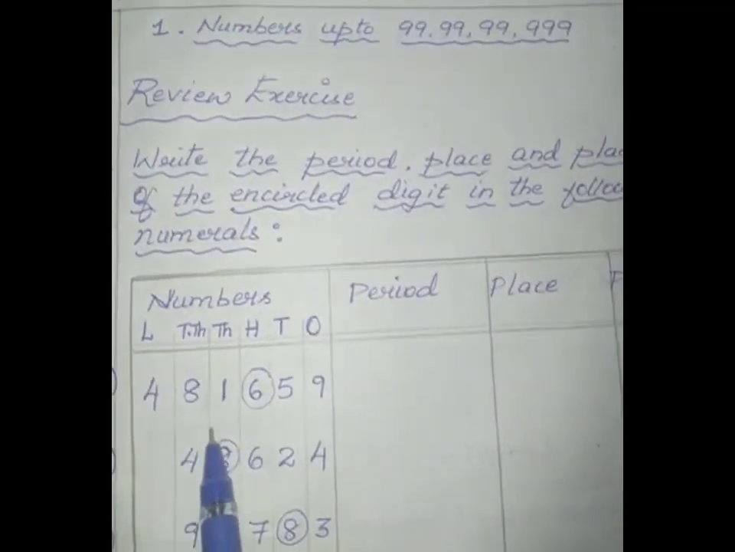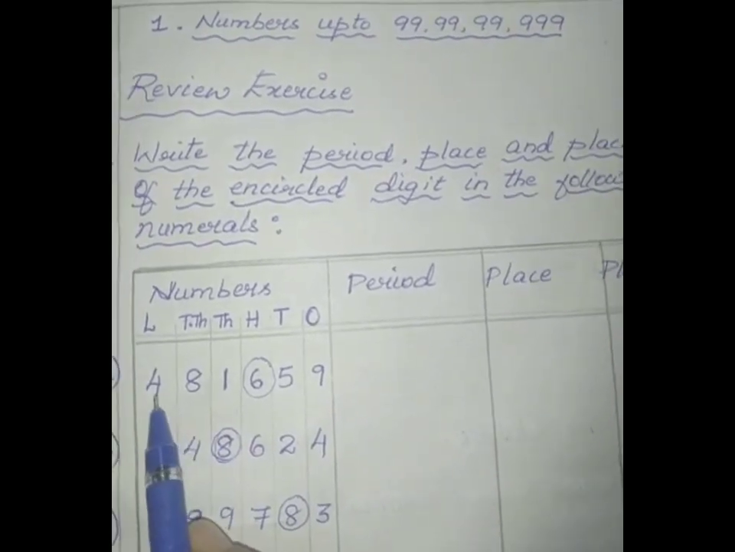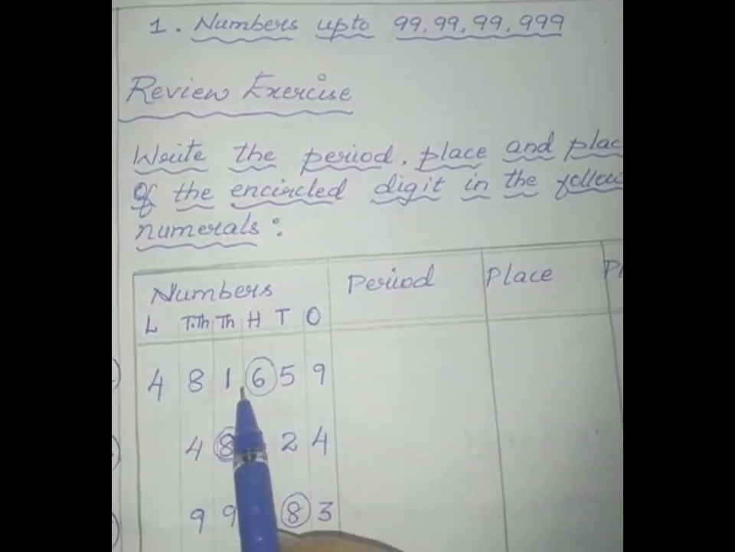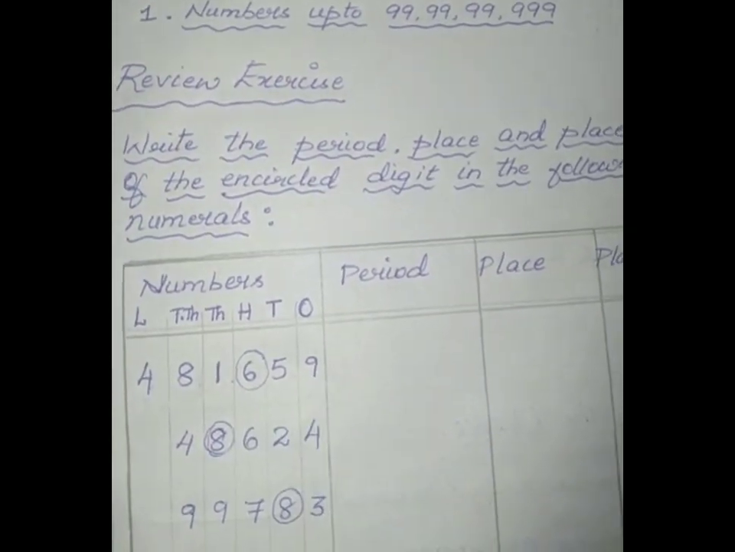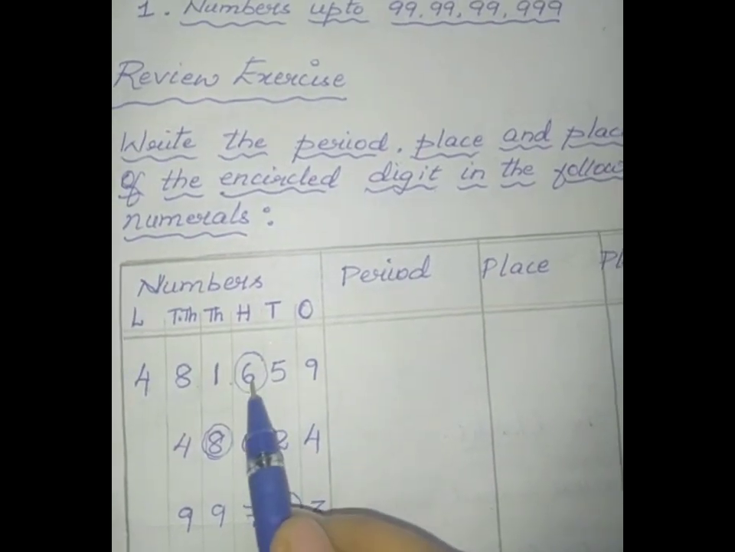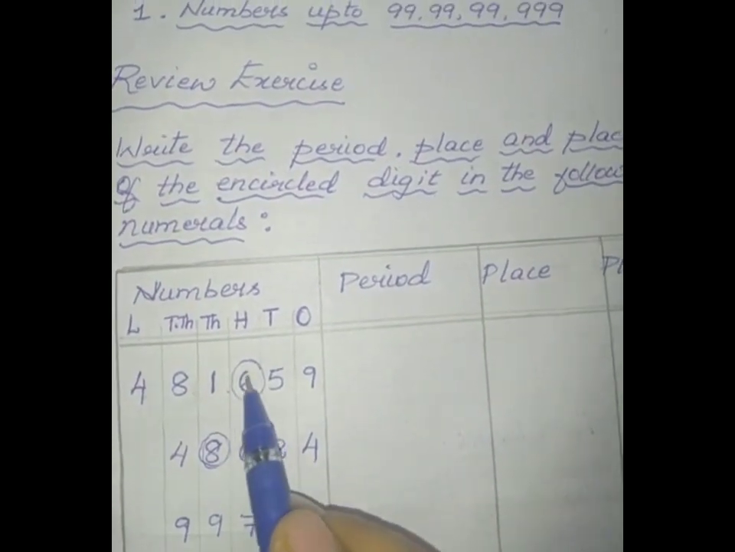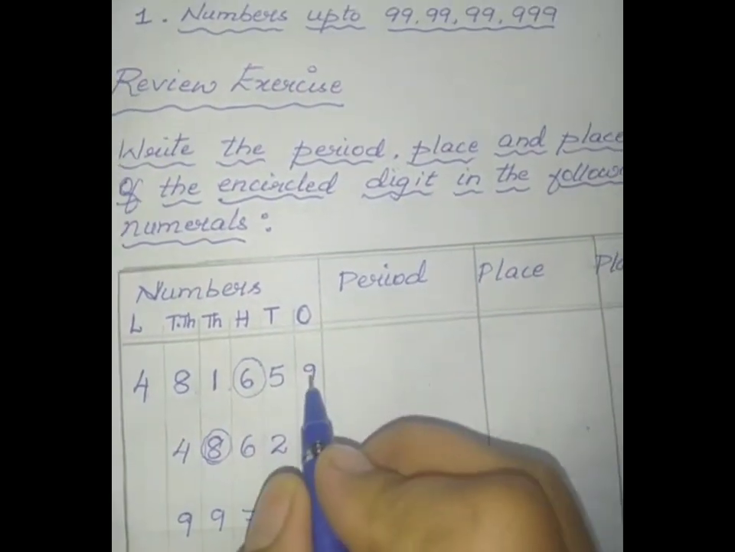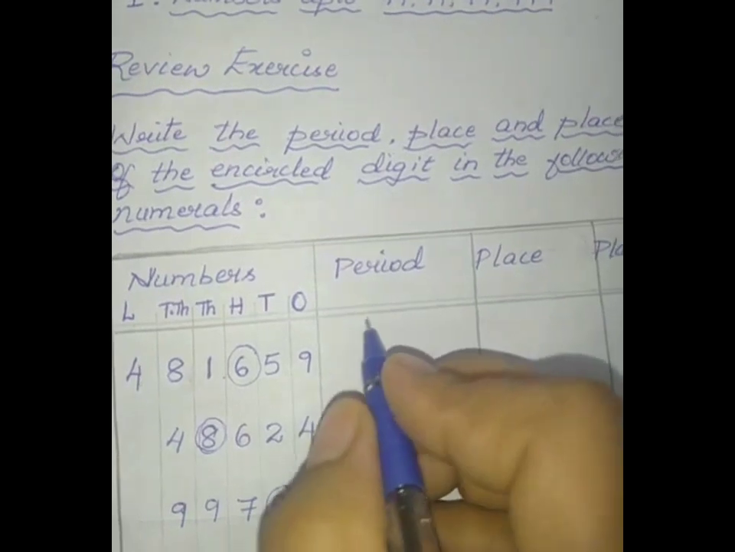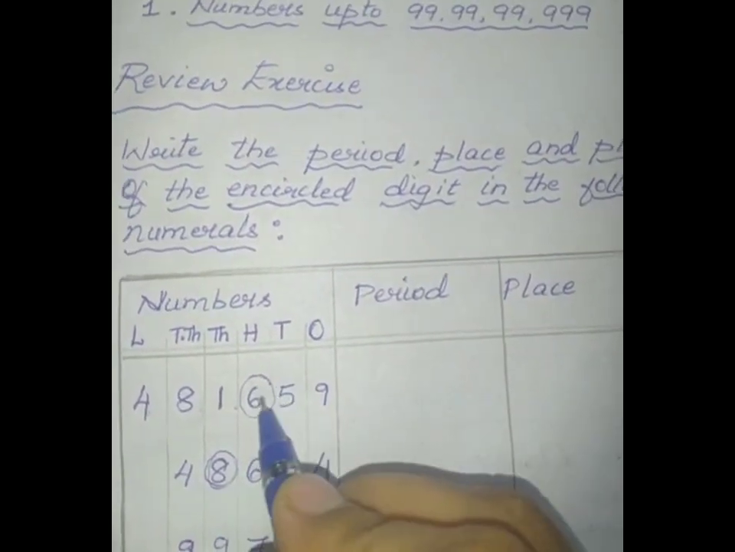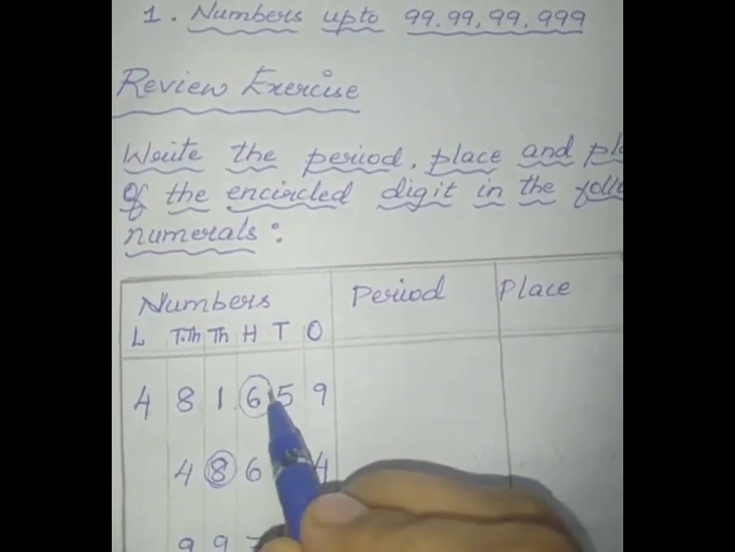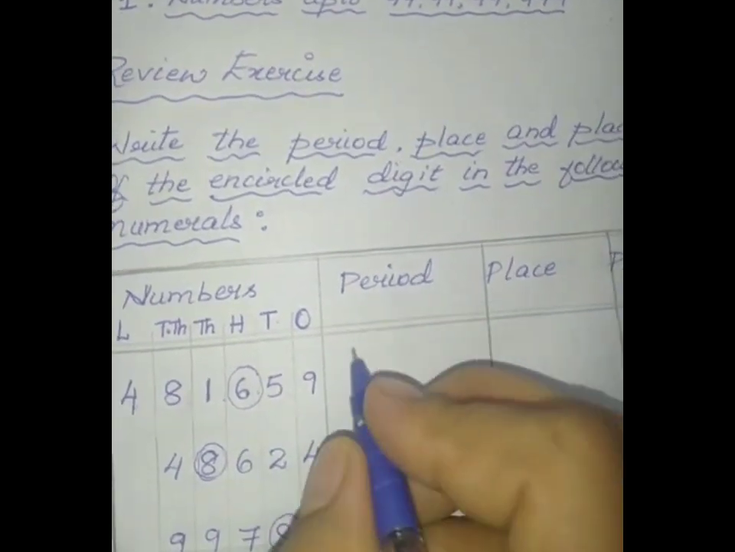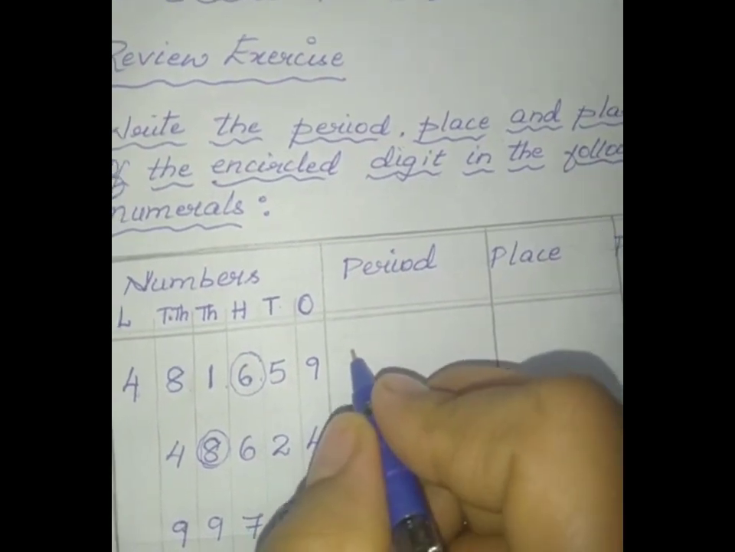Here, what is the number given? 4 is in lakhs place. 4,81,659. So you have to write the encircled number. That is 6. What is the period, place and place value of 6? Now you can see that 6 is in hundreds place and comes in ones period. And you can write 6 is in